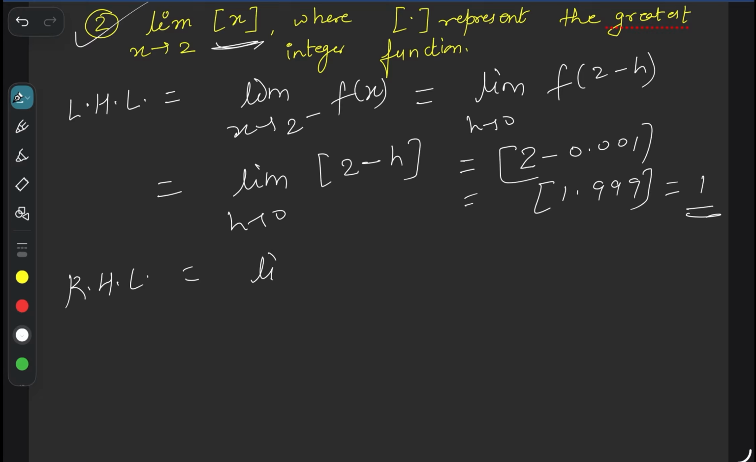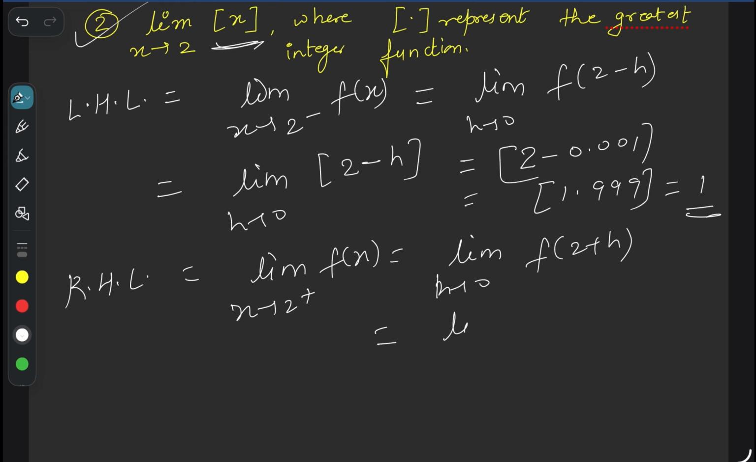The right hand limit is also what? Limit x tends to 2 from the right hand side of f(x) is equal to limit h tends to 0 of f of 2 plus h, which means we approach from the right hand side of 2. So limit h tends to 0 of the greatest integer function of 2 plus h, slightly greater than 2. Slightly greater than 2 means almost 2.001, this is for understanding only, right? And we know the greatest integer value of 2.001 is 2.